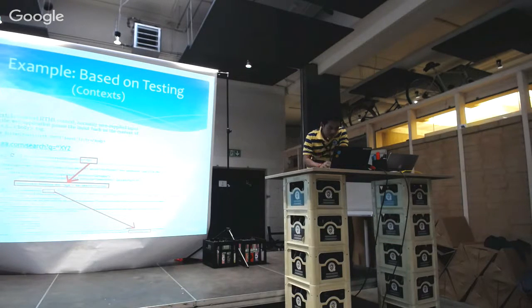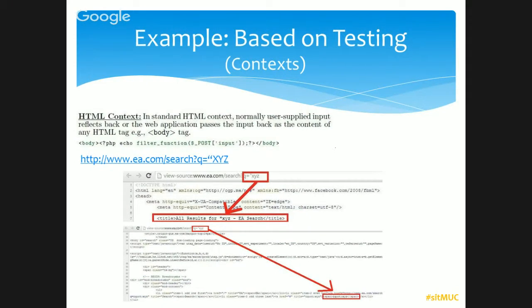It's very simple actually. Let's see here. I'm showing you one, the HTML context. What happens is that when a user supplies input, it reflects back into an HTML tag. Like here you can see there's a PHP code. This PHP function is the injection point. Here the function returns to a body tag.